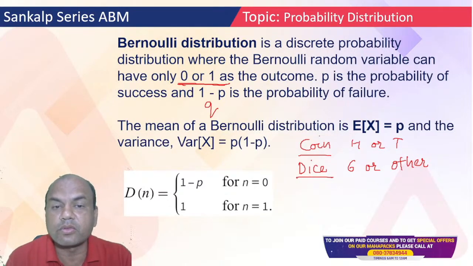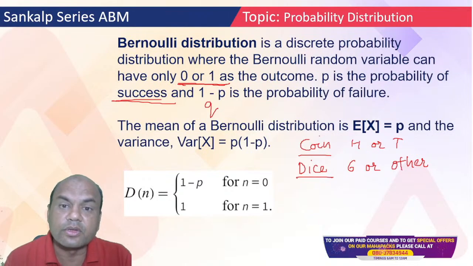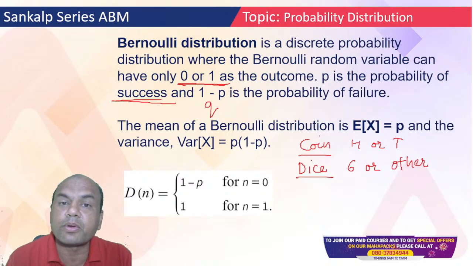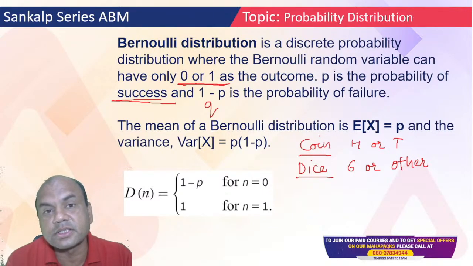Remember, 0 or 1 as the outcome. P is the probability of success and Q is the probability of failure. Now success means that probability which is asked in the question. If they ask you, if I throw a coin and what is the probability of getting a head, then getting the head becomes the success and getting the tail becomes the failure.